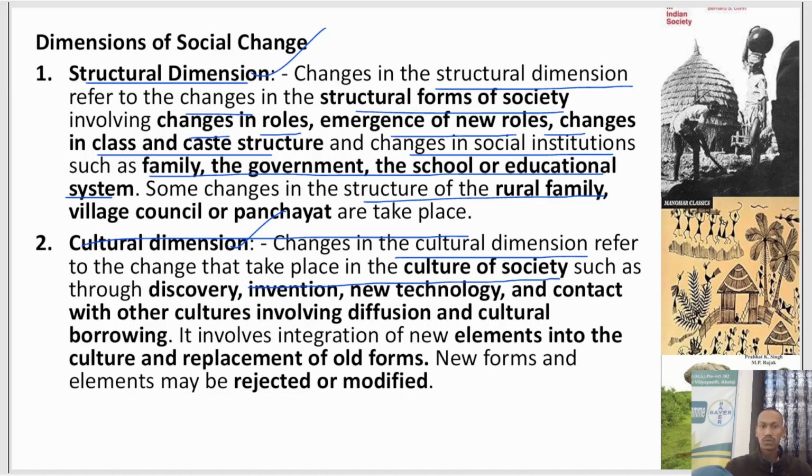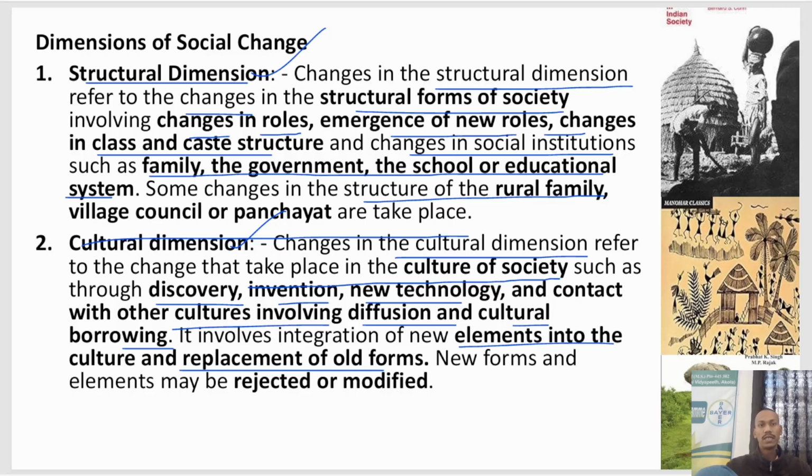The cultural dimension of social change refers to change that takes place in the culture of society. So when the culture of society changes, such as through discovery, invention of new technology, contact with other cultures, involving diffusion and cultural borrowing, we are taking culture from different kinds of things, or we are taking the technology. So these involve new elements replacing older forms. The older forms that we have will be changed into new forms of culture that we are learning. But that does not mean that new forms will stay only. They might be rejected or maybe modified in a different way.